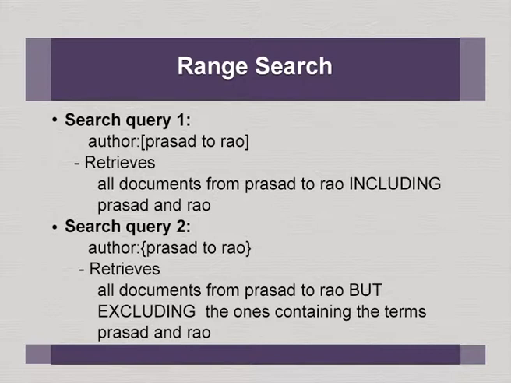So, all documents, if I say author colon, that means the author field should contain all the words where Prasad and Rao occur in the author field. And if you replace these square brackets with braces, it says exclude Prasad and Rao, but in between, all the names which start with other than Prasad and Rao should be retrieved.